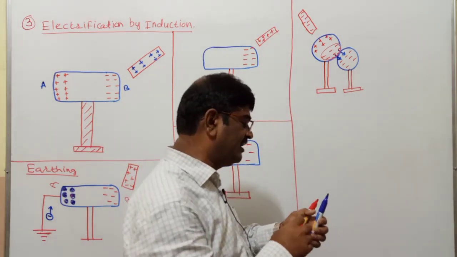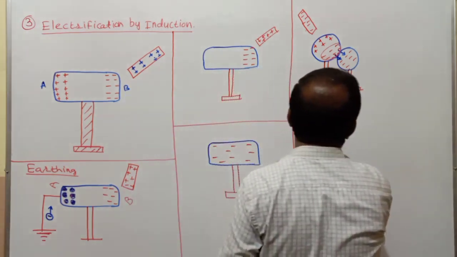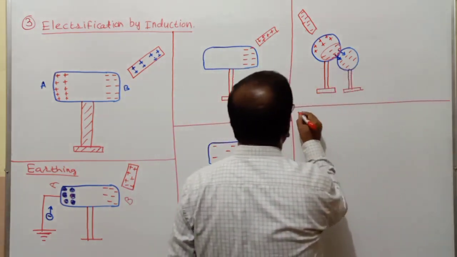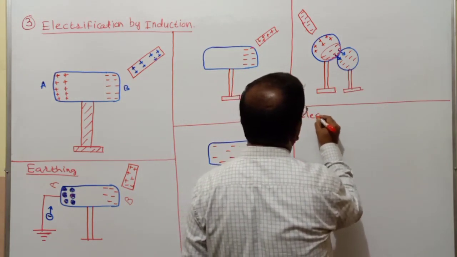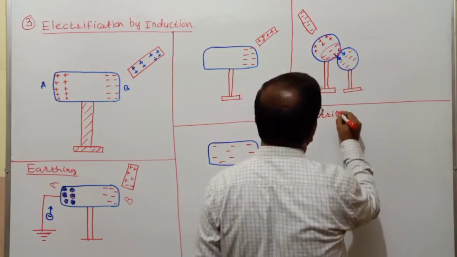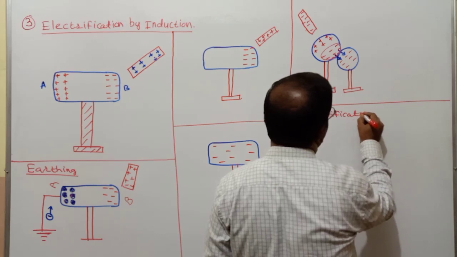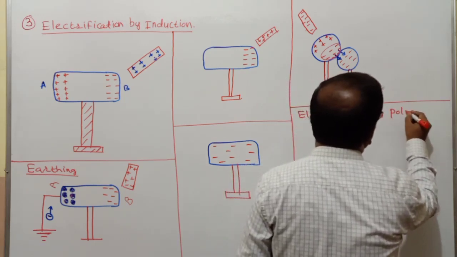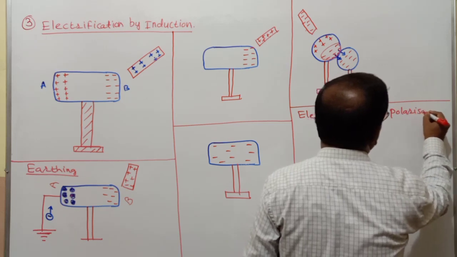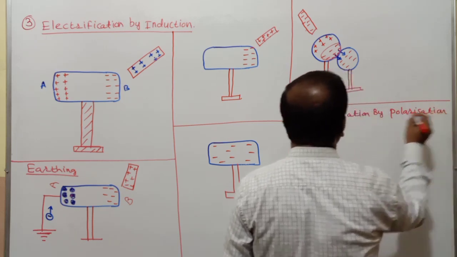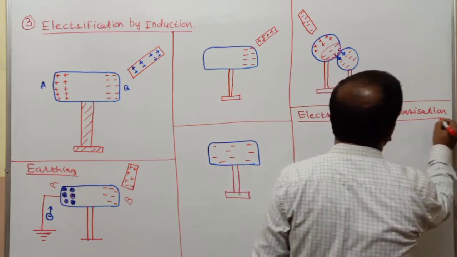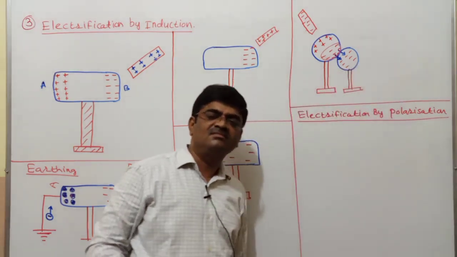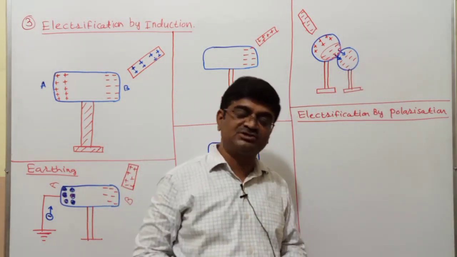Because to understand certain basic things, I need to mention that, and that is electrification by polarization. Of course, all the details of this process called polarization we will come to as we go ahead in the electrostatics part.